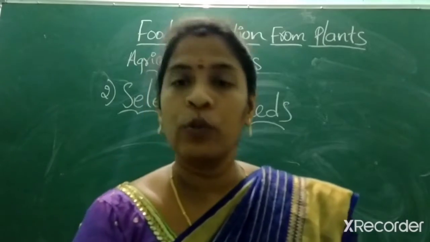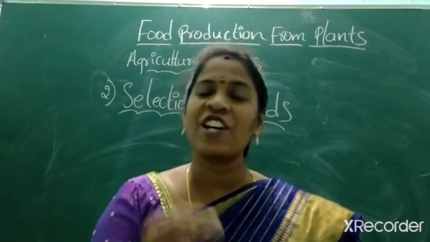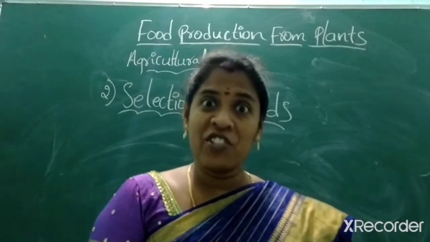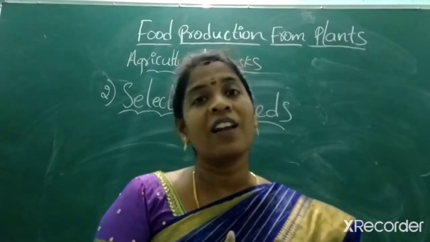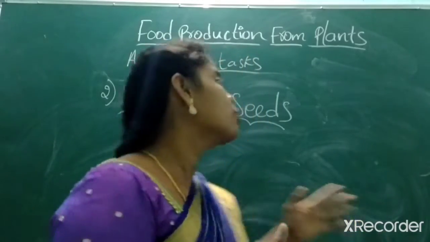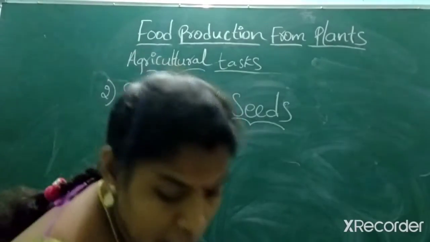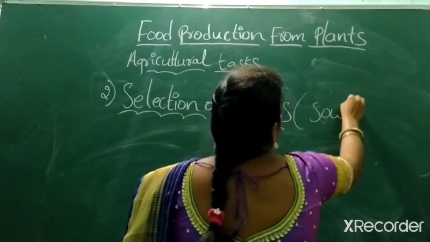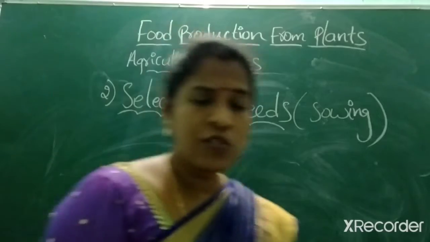For example, some of the seeds are large in size, some are small, some are damaged, and some are healthy. To find out which seeds are healthy, they use a method called selection of seeds. After selection of seeds, they sow them in the soil. Is it clear? So now just listen.